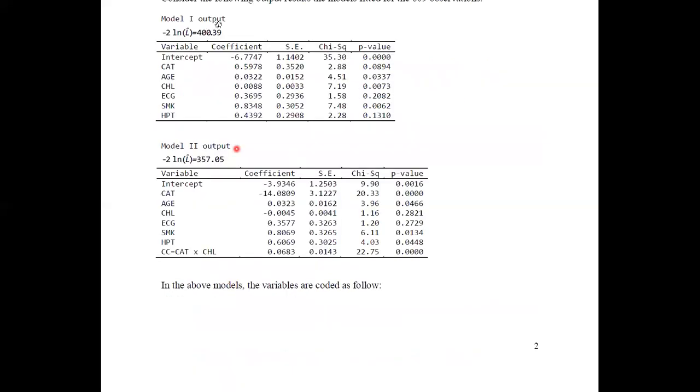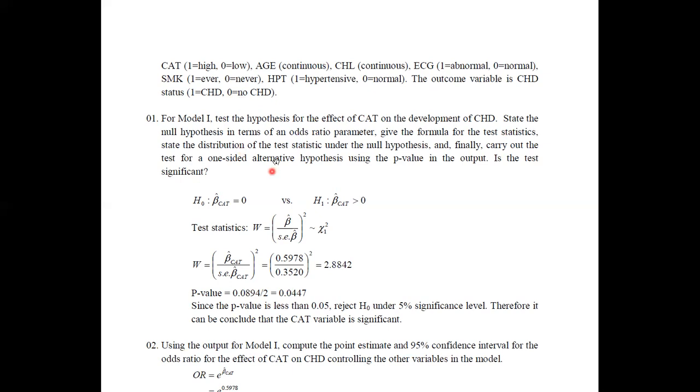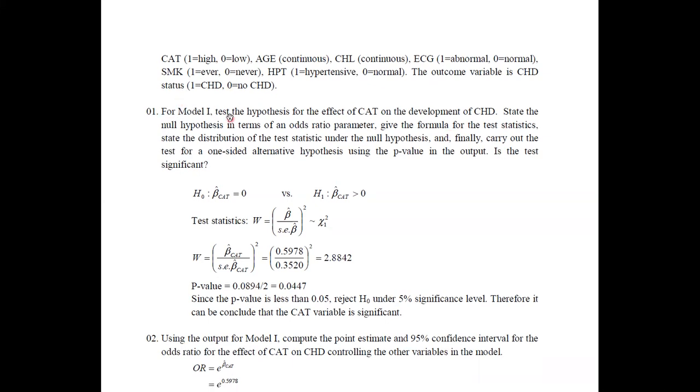Using this logistic regression, this is the output I have obtained for model 1 and model 2. And these are the questions that they are asking. For the first one, for model 1, we are asked to test the hypothesis for the effect of the CAT variable on the development of CHD.